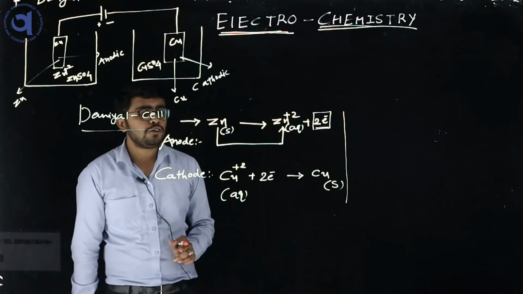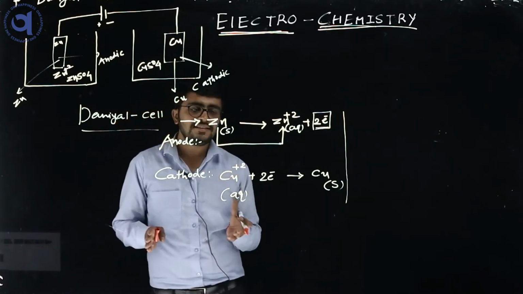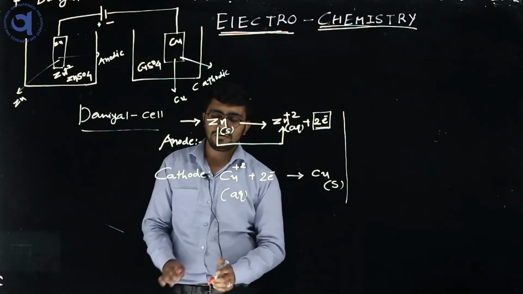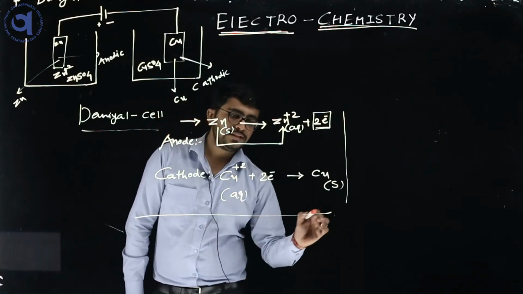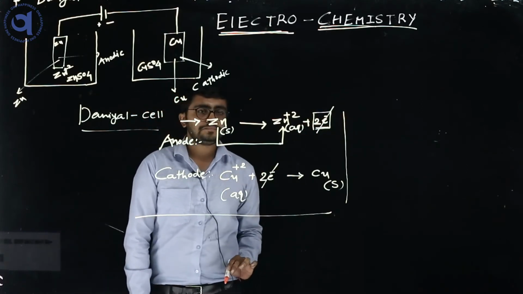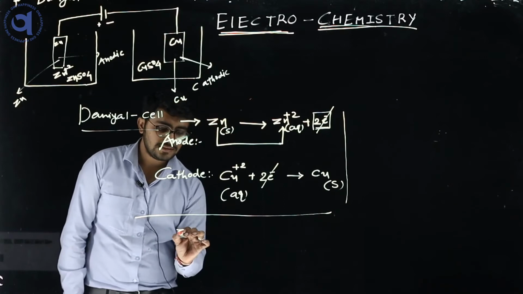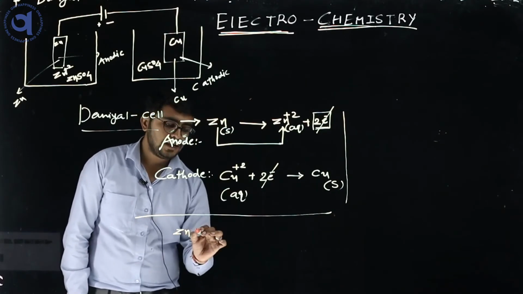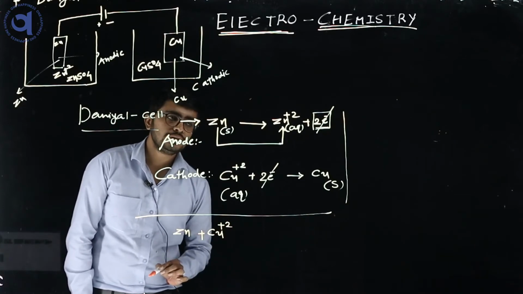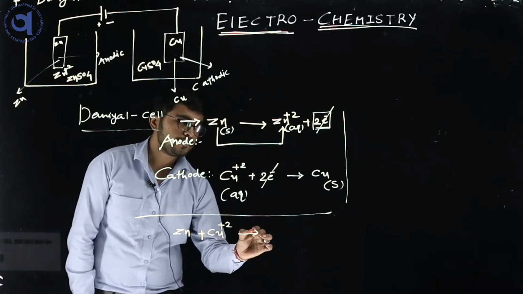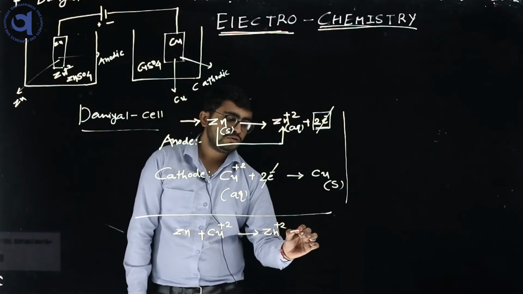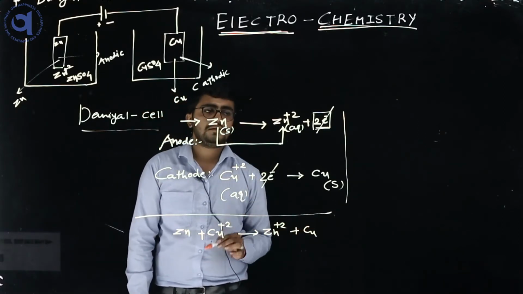How can we find the total reaction? So we add these two half reactions to form the total reaction. Here the 2 electrons are cancelled. So the total reaction is zinc plus copper 2+ ion, which gives zinc 2+ plus copper metal.